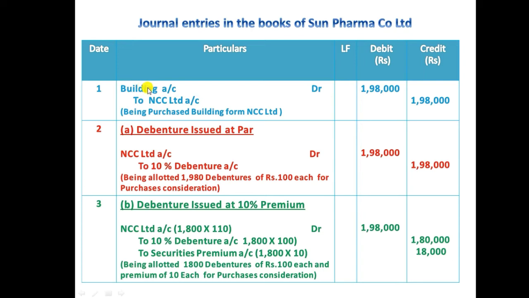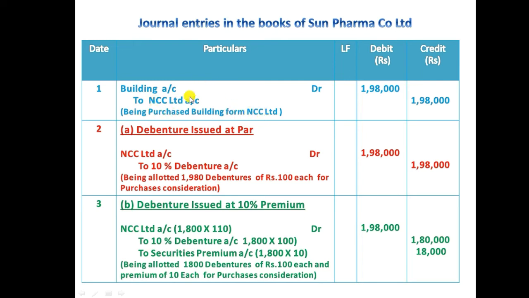After buying the building, the company is not paying the amount now; the company will pay later in a future period, and the company is going to issue debentures. So it is a credit purchase, so we should credit NCC Limited, because NCC Limited becomes a liability for the company, it is a creditor. So we should write to NCC Limited account 1,98,000. Building is an asset, we debited, and NCC Limited is a liability for the company, to be repaid in future, that is the reason we credited. And we should write the narration: being purchased building from NCC Limited.